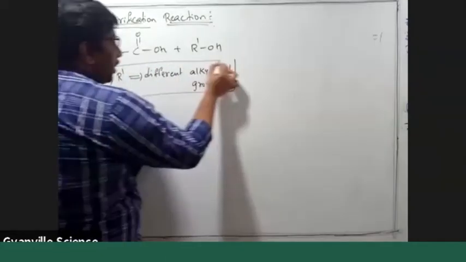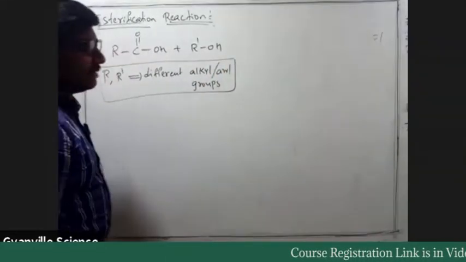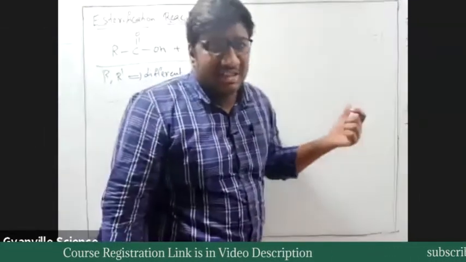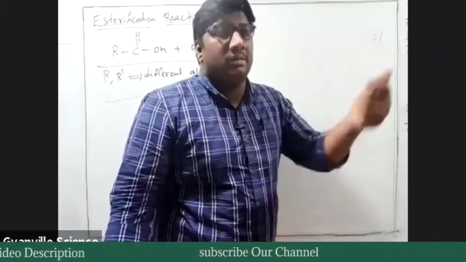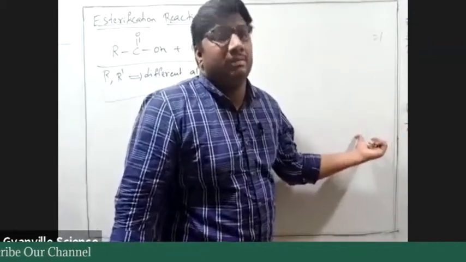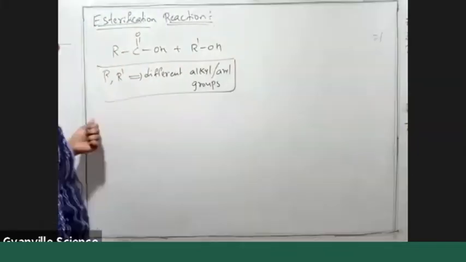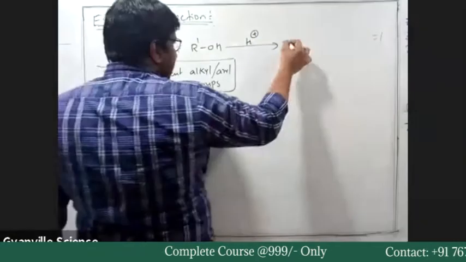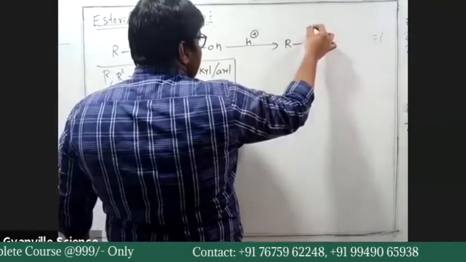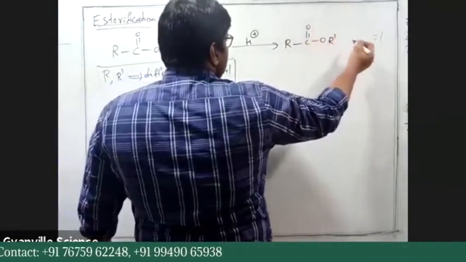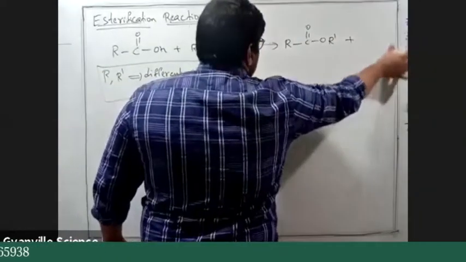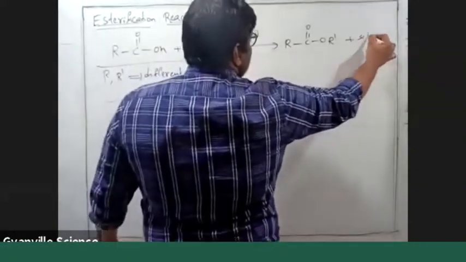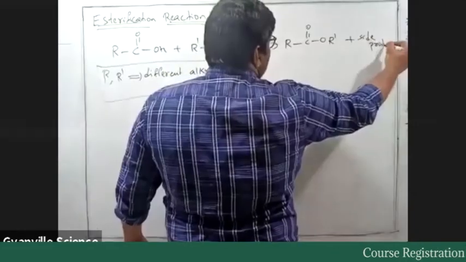I know you all understand the importance of mechanism, because from the mechanism only you can write the product properly. In the presence of H plus, we end up with the ester plus a side product.